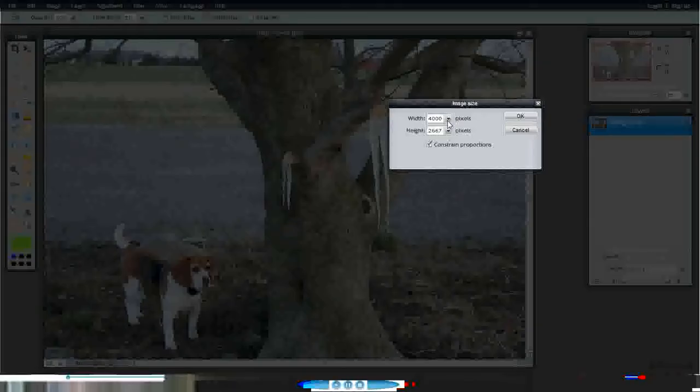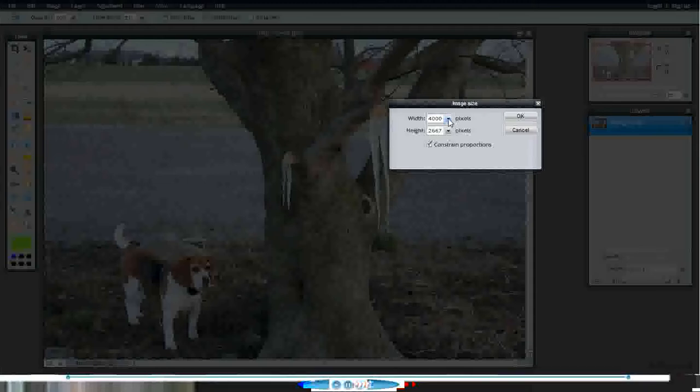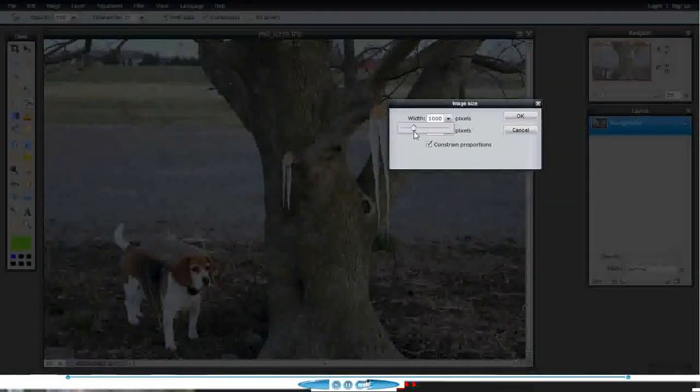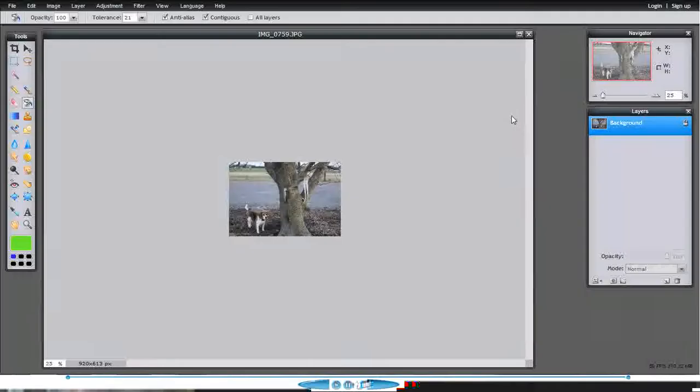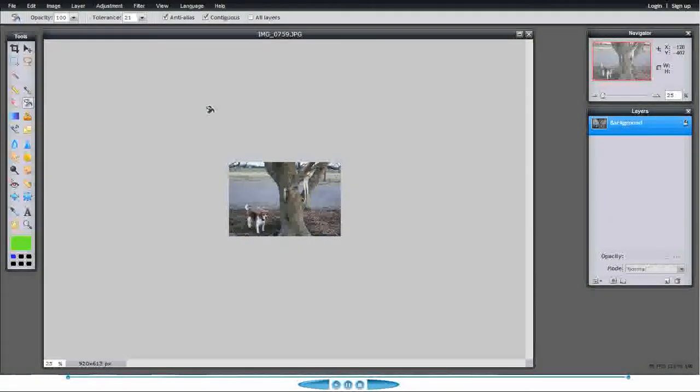You can do typical resizing. For instance, I'm going to resize this image down a little bit. It's a little large. It only shows you pixels and not inches, so a good rule of thumb is there's about 72 pixels per inch, depending on the resolution, but that's a good rule of thumb.